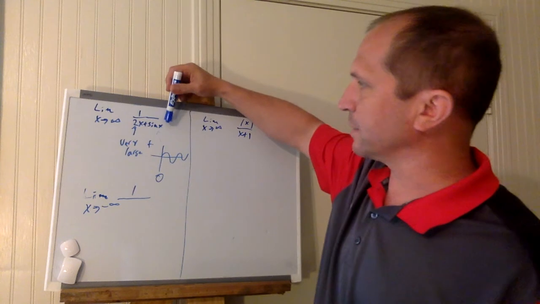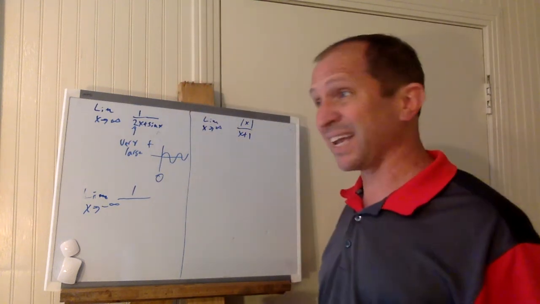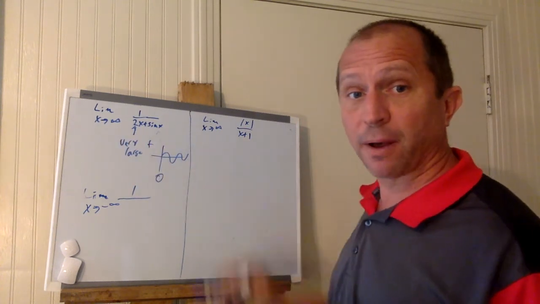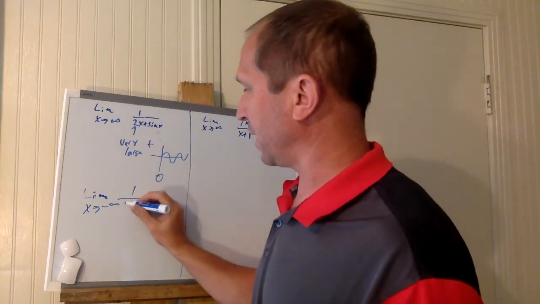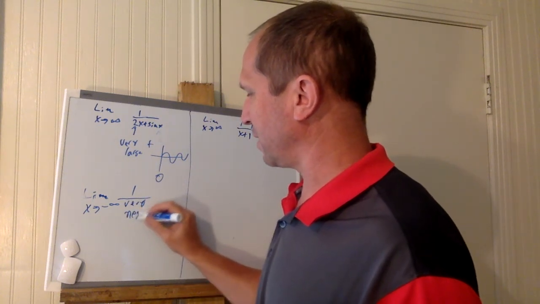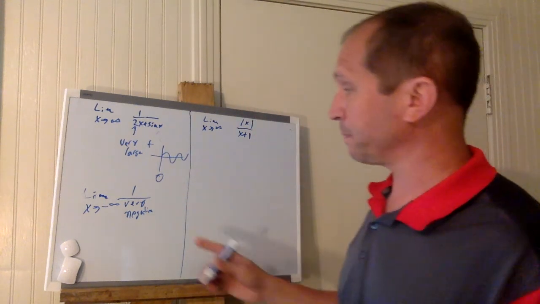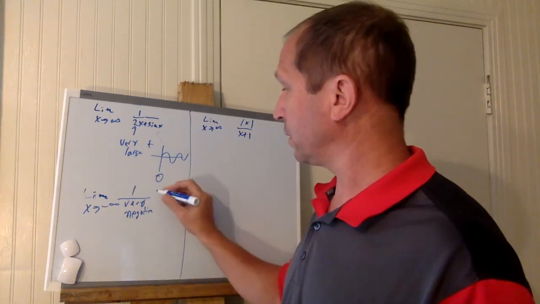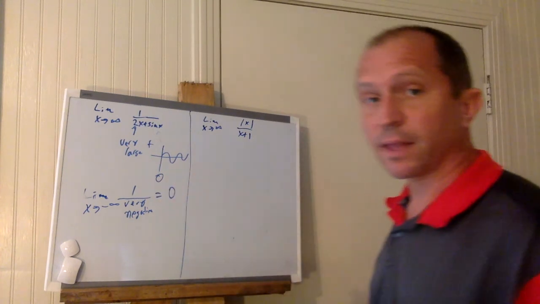So now let's look at the sine of x. Going in reverse, it fluctuates between -1 and +1. So it's going to be 1 over something very negative. I know there's not degrees of negative, either you're negative or you're not, but we'll say it's very negative for lack of something better. But it's going to get smaller and smaller and smaller. So again, you'll have 0 as your answer here.